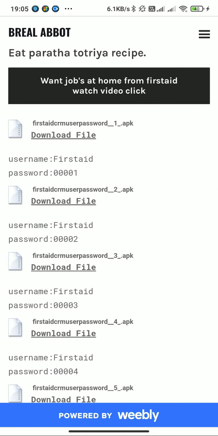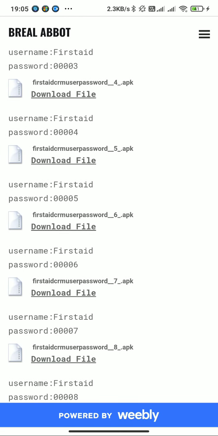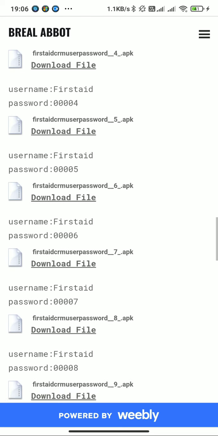These are the job CRMs. If you want, you can hire a job from here. Download a CRM. Username and password are there. If you want the First Aid CRM, the user password is there, and the file is an APK. You can directly allow unknown sources in your application, then take the file from the file manager and install the APK application from there.